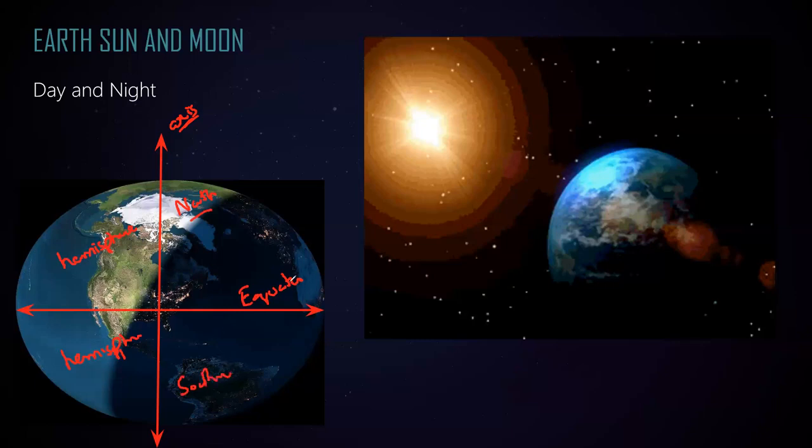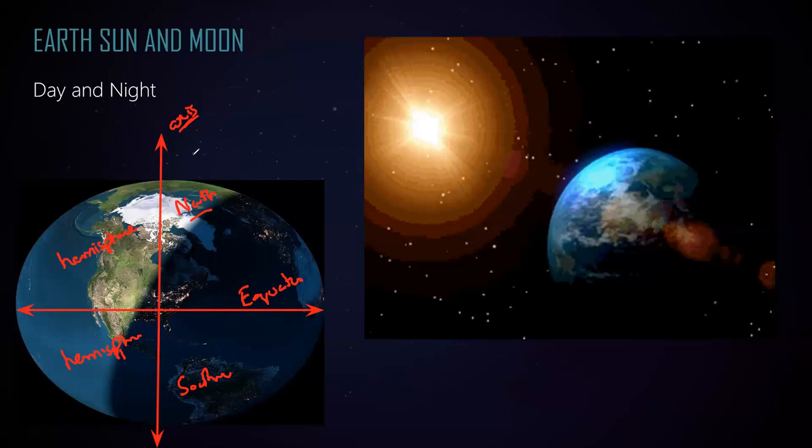So the equator is a horizontal line. It's again an imaginary line. In reality, it's not there. It is an imaginary line which passes through the center and divides the earth into two parts. That is called the equator. And the equator divides the earth into hemispheres. The top part is known as the northern hemisphere, and the bottom part is known as the southern hemisphere.